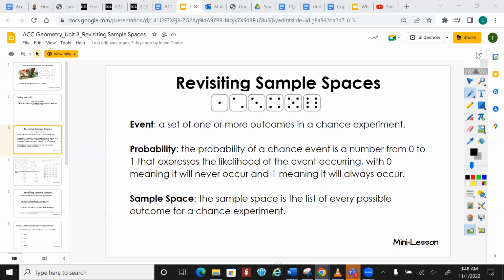Now, sample space is the list of every possible outcome from a chance experiment. So it's all your potential outcomes. For instance, if I flip a coin, I will either get heads or I will get tails. That is my sample space, heads and tails. Wild, I know. Okay, go ahead and write down those definitions. You can shorthand them if you want.